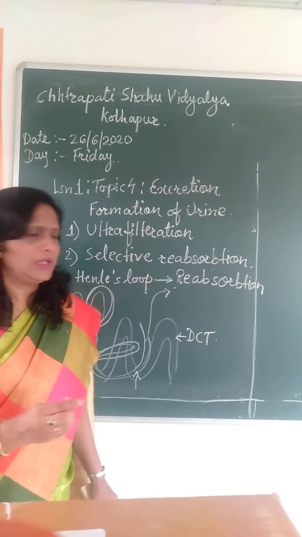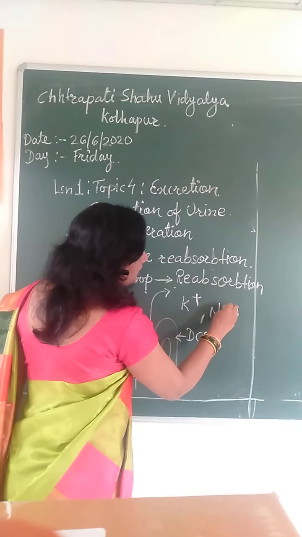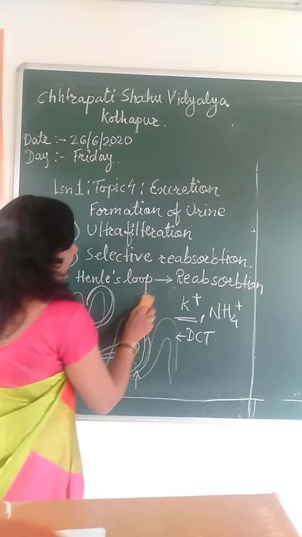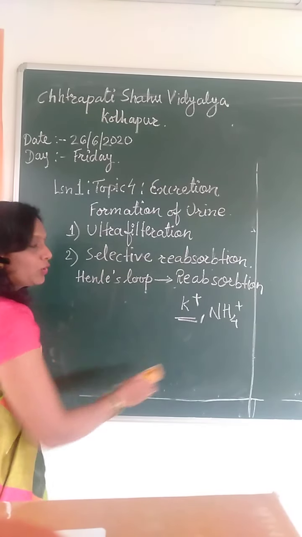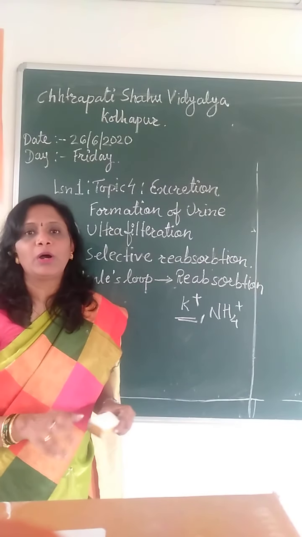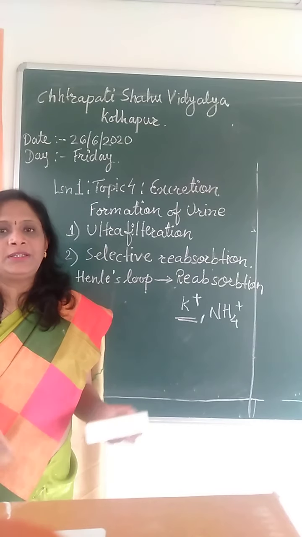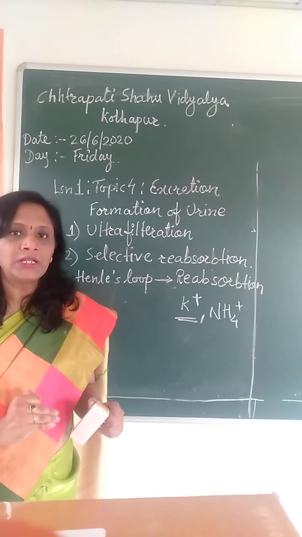These ions, K+ or NH4+, are very important ions in the blood, which actually maintain homeostasis, as we talked about the function of the kidney, that it maintains homeostasis. That means it maintains the internal environment of the minerals.